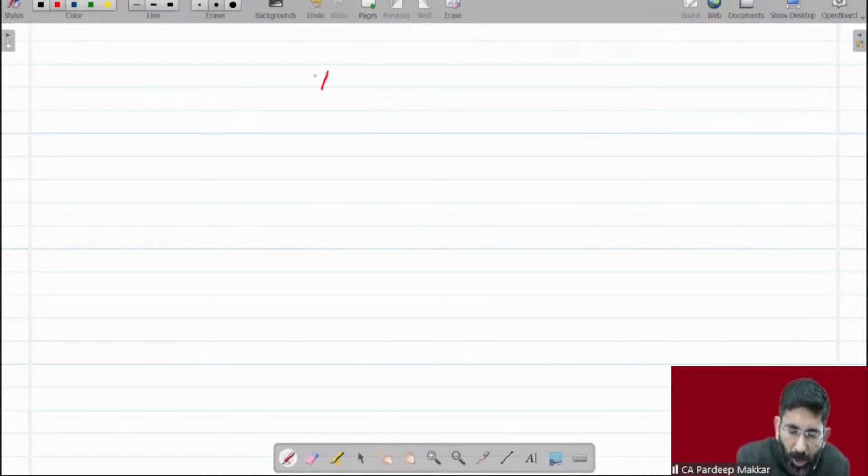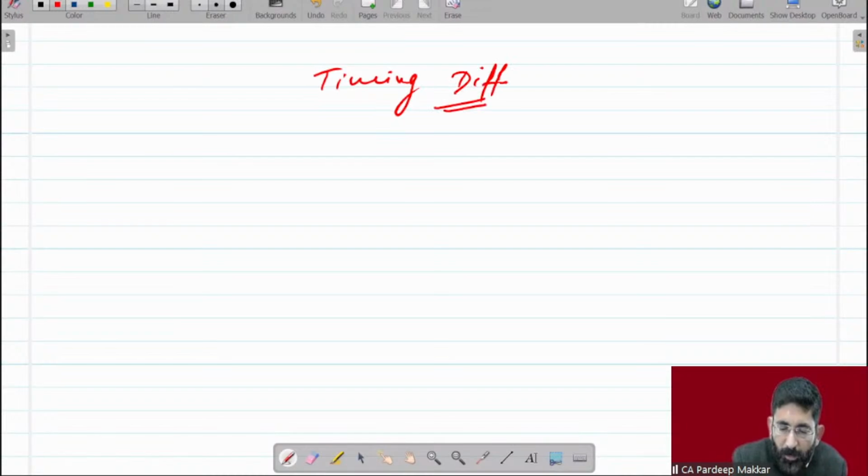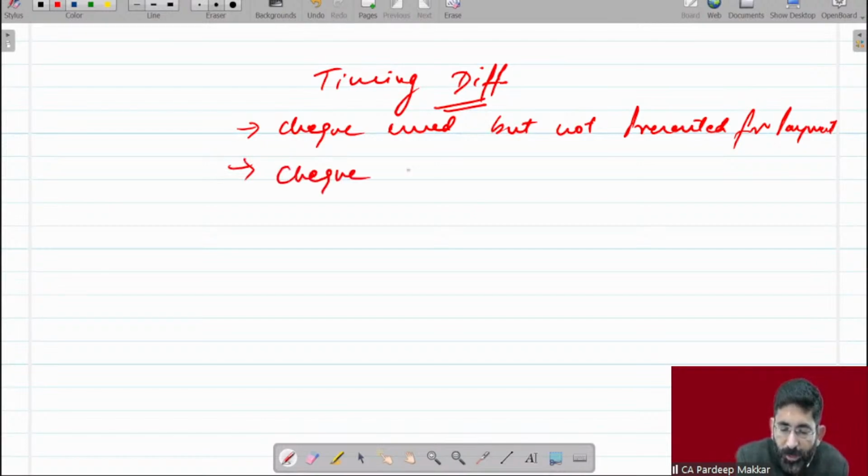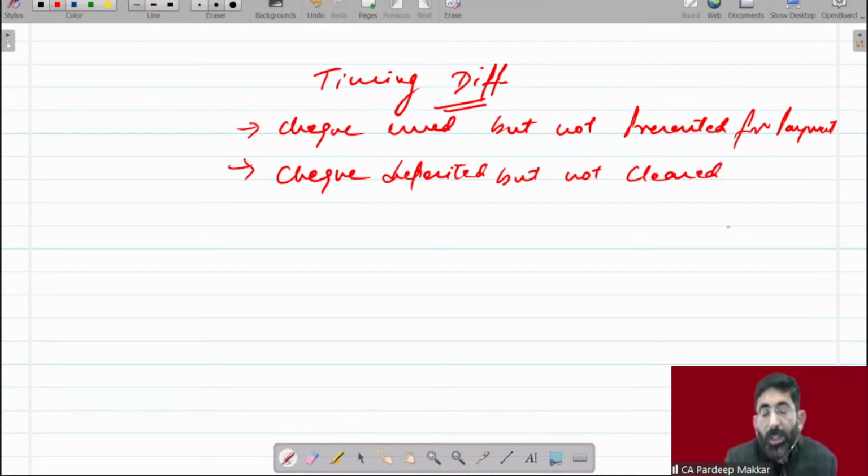So I'm talking about timing difference, beta. In timing difference, we will cover checks issued but not presented for payment. Next, checks deposited but not cleared. This is not in our control.